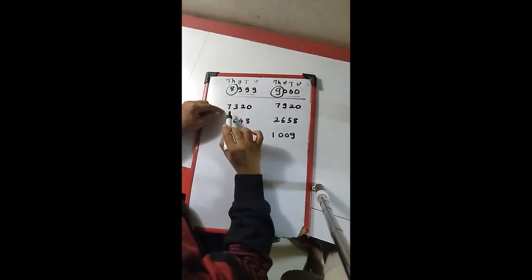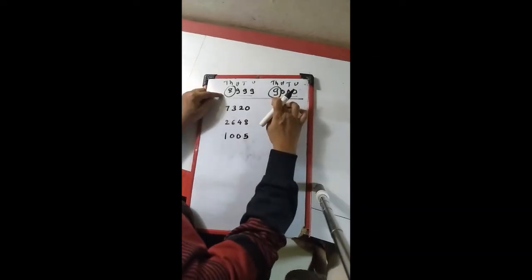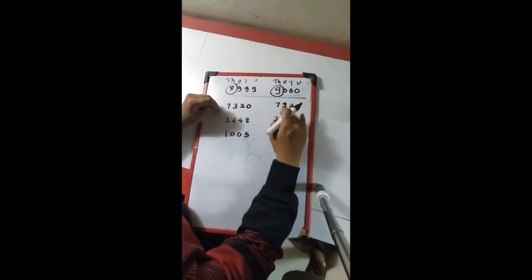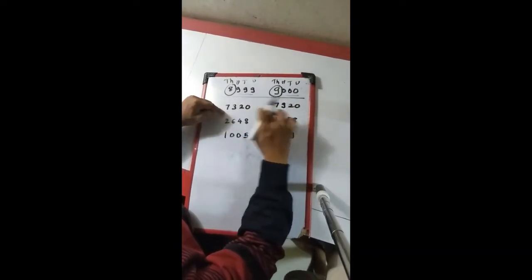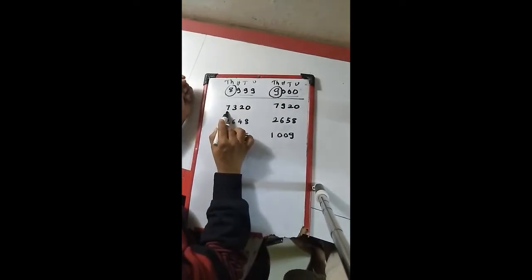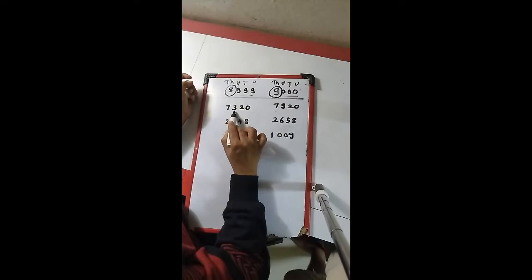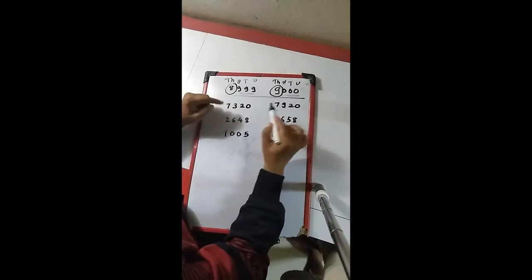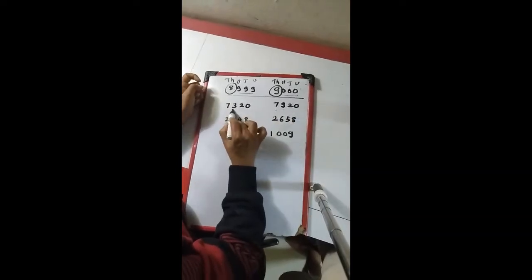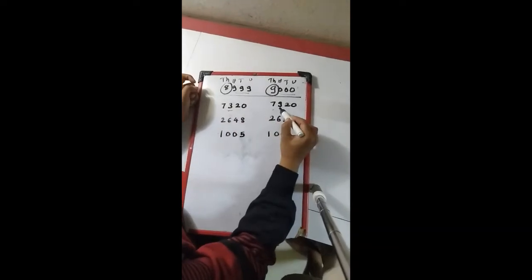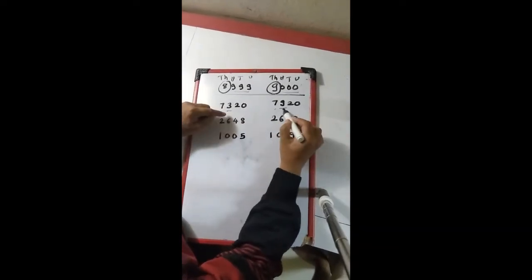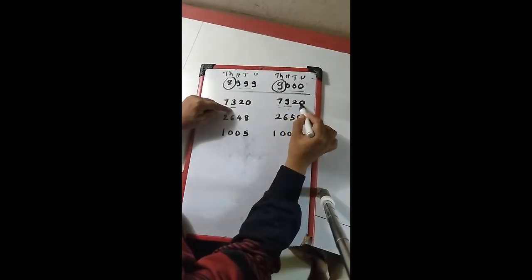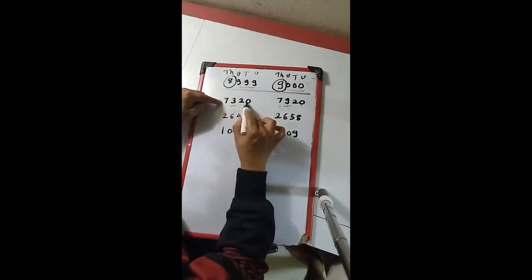Next number is 7,320. When you check thousands place, then if in the 4-digit number the thousands place is same in both the numbers, that is here also 7, here also 7, that is 7,320 and 7,920. Here the thousands place is same. Then we will go to hundreds place. Here the hundreds place number is 3. In this number the hundreds place number is 9. So which number is greater? 9. So automatically 7,920 is greater than 7,320.